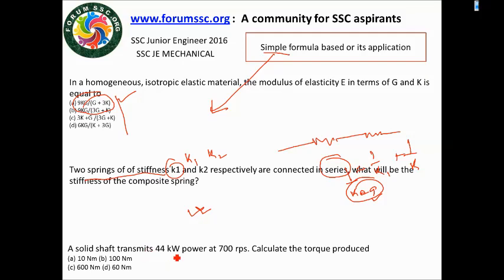Now the power sector. What is T? T is simply P times 60 by 2 pi N, where P is in kW. Here the unit and dimension are one of the most important things. So it is simply going on.